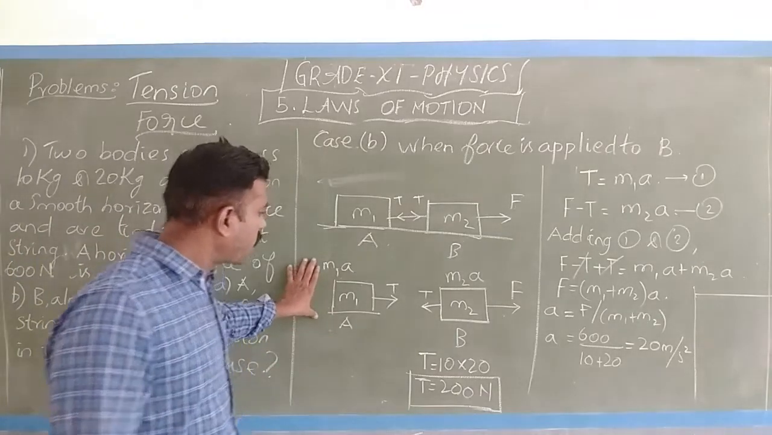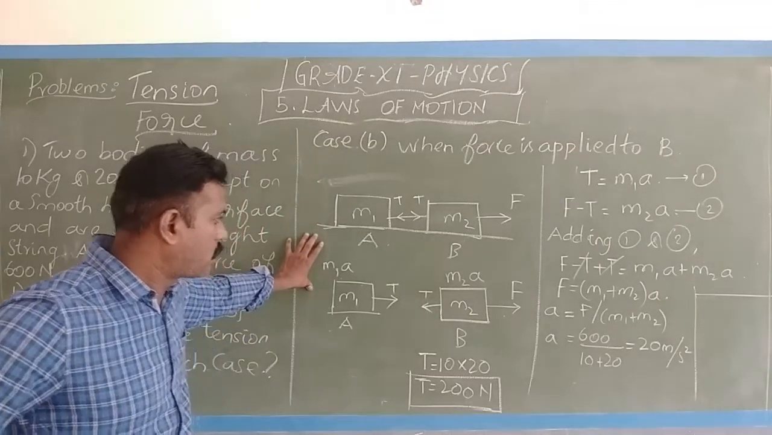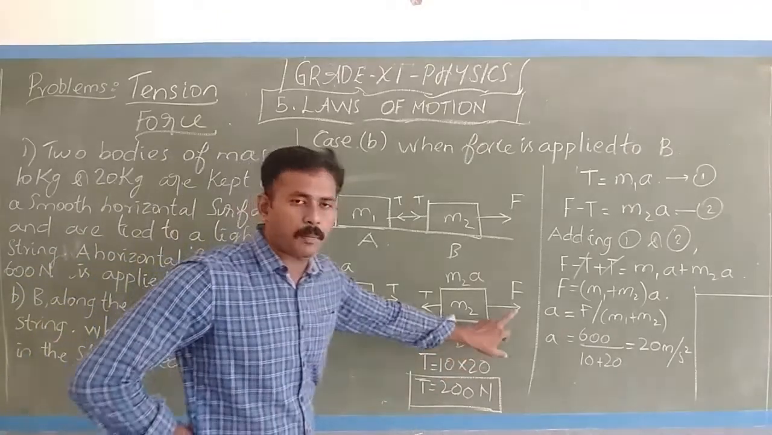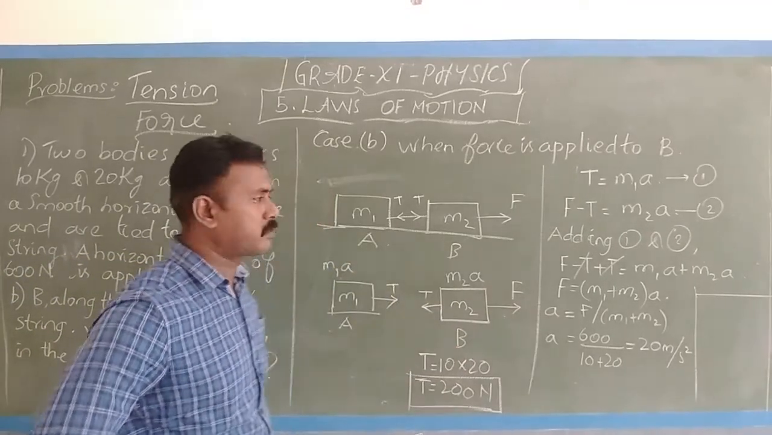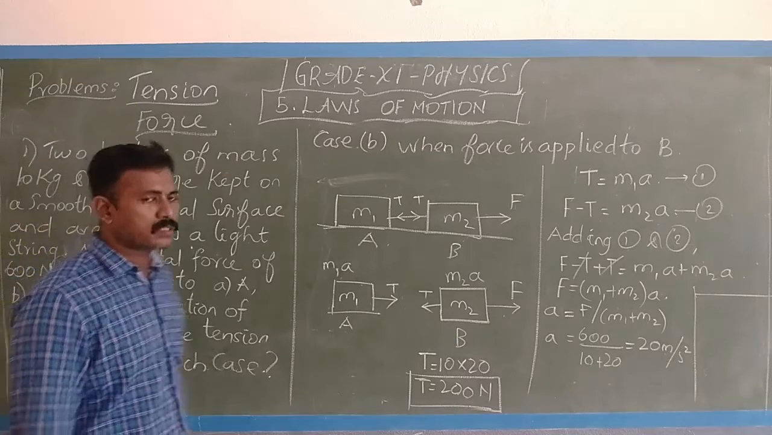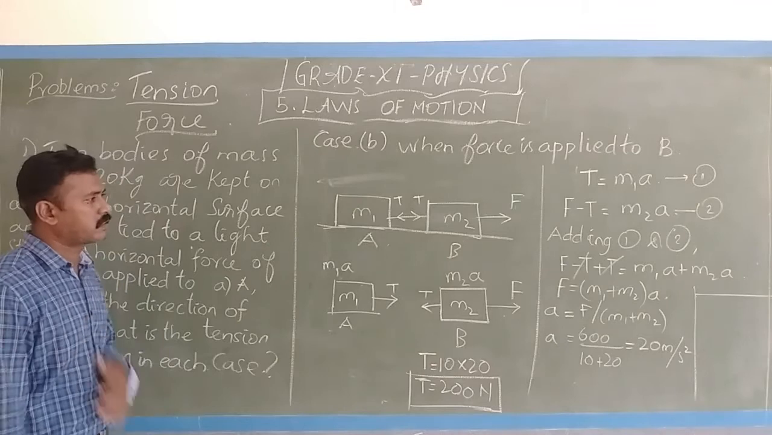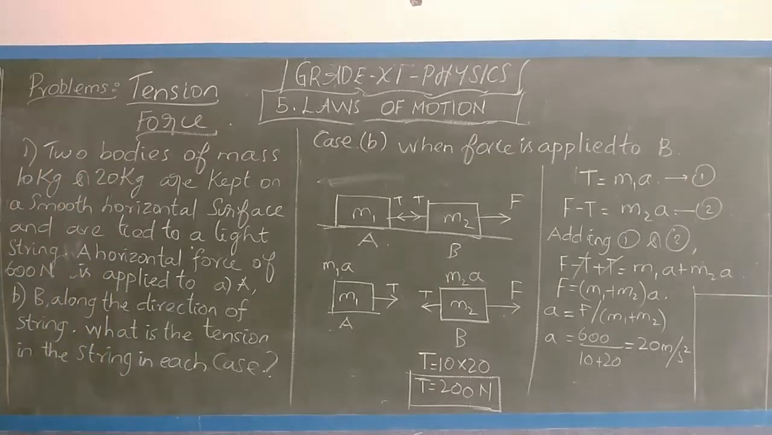So the object A is pulling with a force of 200 Newton when a force of F is applied to object B. So please make a note of this. If you have any doubts, please make a note of the doubts also and get clarified. And let's move on to the next problem.